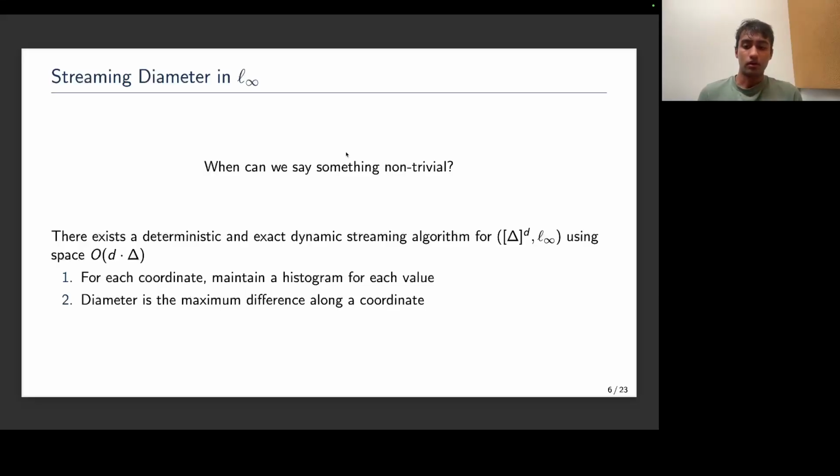How does the algorithm work? It's simple. Because we're in L infinity, all I have to do for each coordinate is independently maintain a histogram for each value. Then, all I have to do is look at the histogram I've stored for each value, for each coordinate, and compute the maximum gap along that coordinate, then take the maximum over all coordinates.